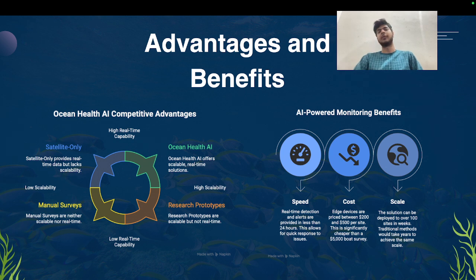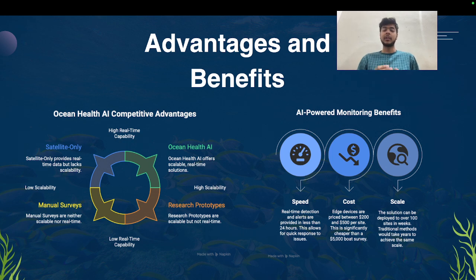So let's see why and how AI is going to power this project. The speed we have got in real-time detection means alerts are provided in less than 24 hours, which allows for quick response to issues. Right now, global and government bodies take 48 to 72 hours, about 2 to 3 days, to tackle reef and maritime issues. With this project and the vision we have been creating, it is going to be less than 2 days, that means one day, 24 hours.